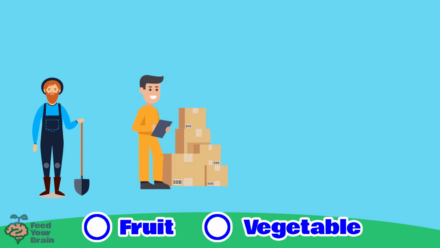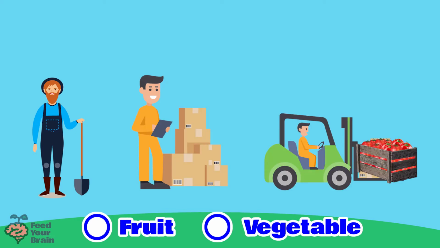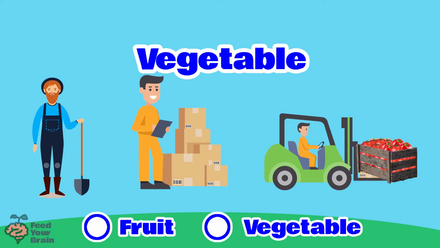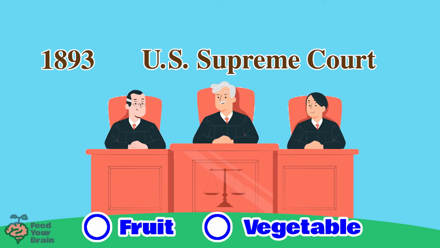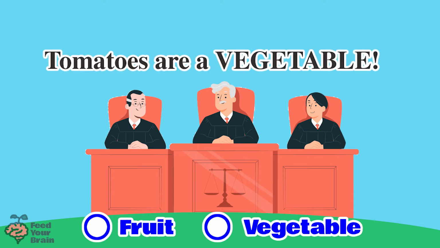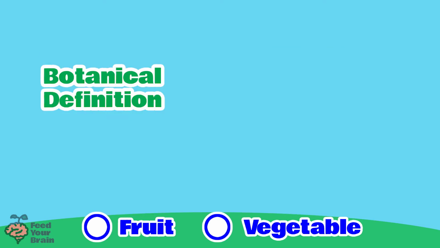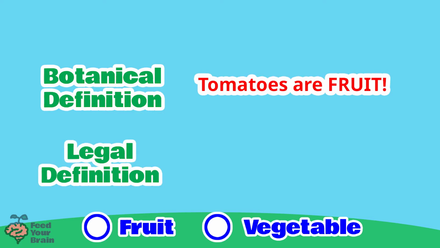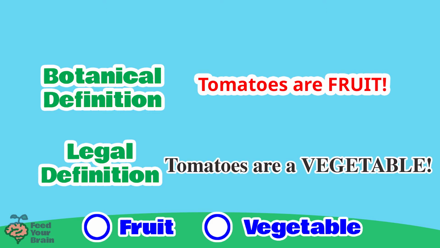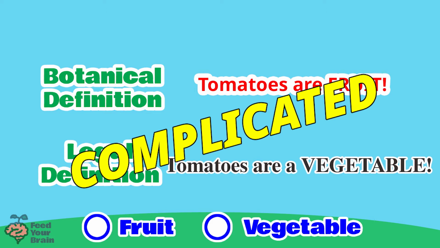There are farmers, shippers, and importers of tomatoes who are regularly involved with tomatoes who would want tomatoes to be called vegetables. And indeed, in 1893, the United States Supreme Court declared that tomatoes are a vegetable because of the way tomatoes are consumed, and because tomato importers were trying to label their tomato shipments fruit so that they would not pay the tariffs or taxes on importing vegetables. So you would say that there is the botanical definition that states that tomatoes are fruit. And then you would say that there is the legal definition that states that tomatoes are a vegetable. See, life is always complicated.